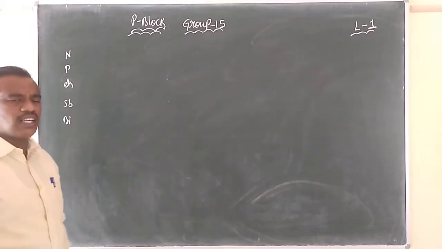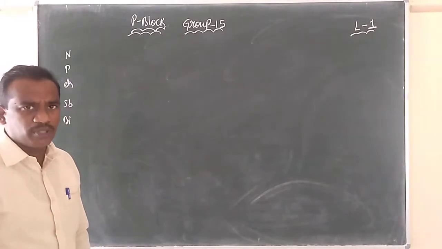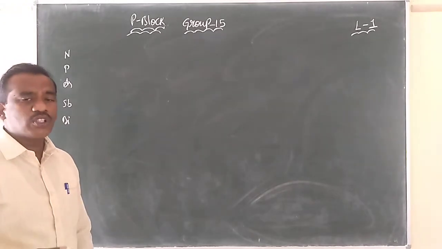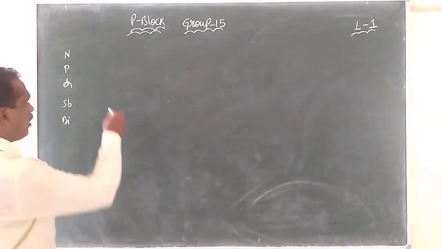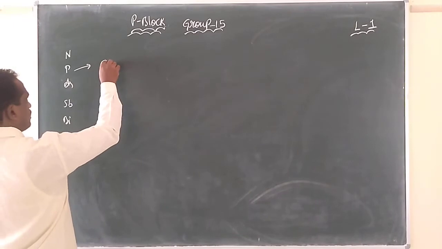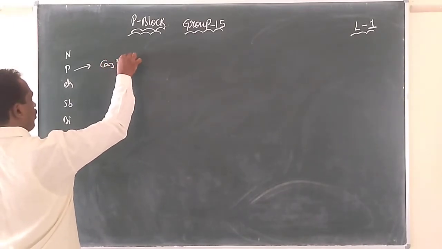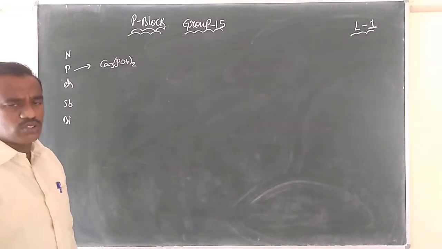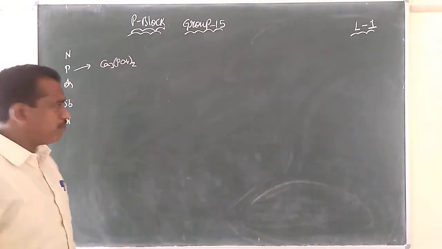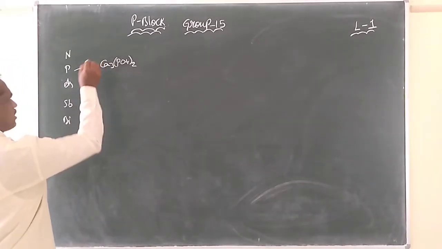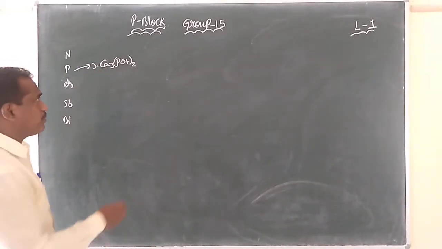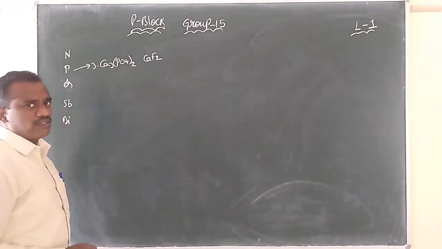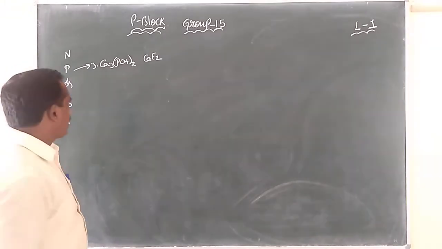We know the occurrence: nitrogen occurs in 78% of the volume of air, whereas phosphorus occurs in the form of phosphate, Ca3(PO4)2. If we increase the number of molecules, like Ca9, we can make this value thrice, because it combines with calcium fluoride. This occurs in the apatite family.